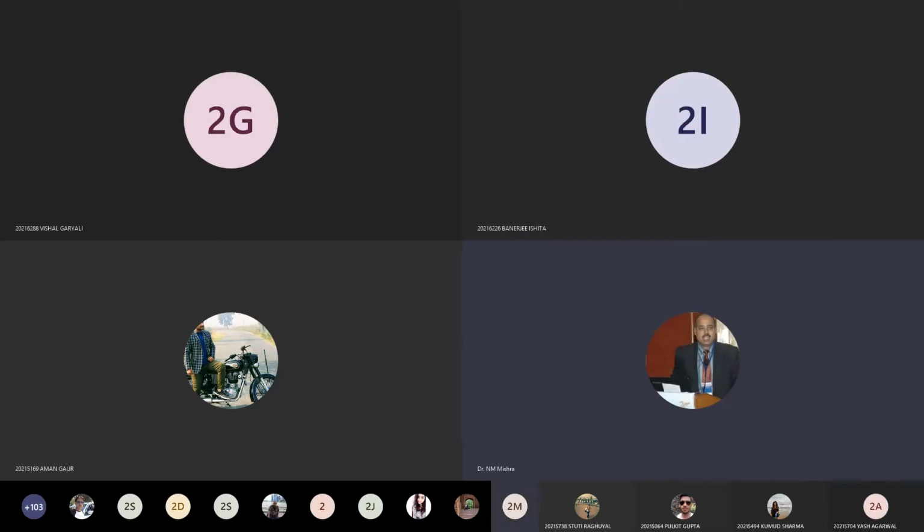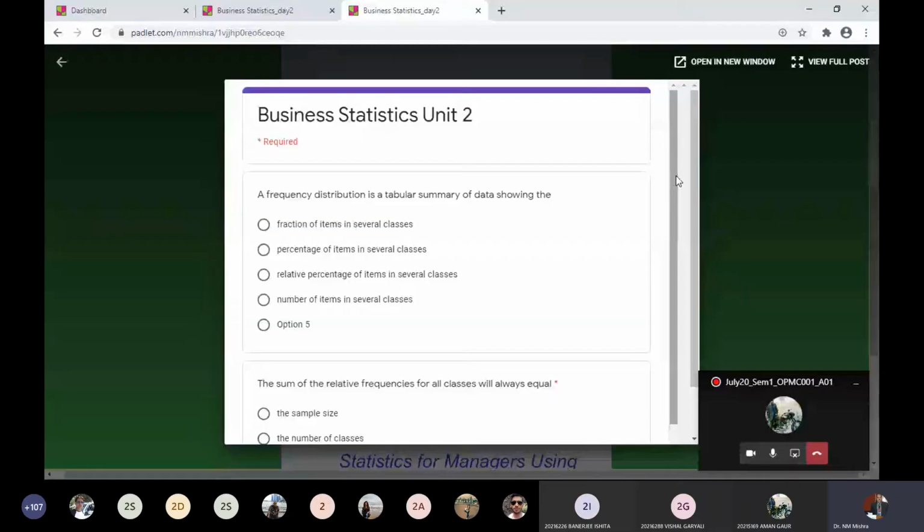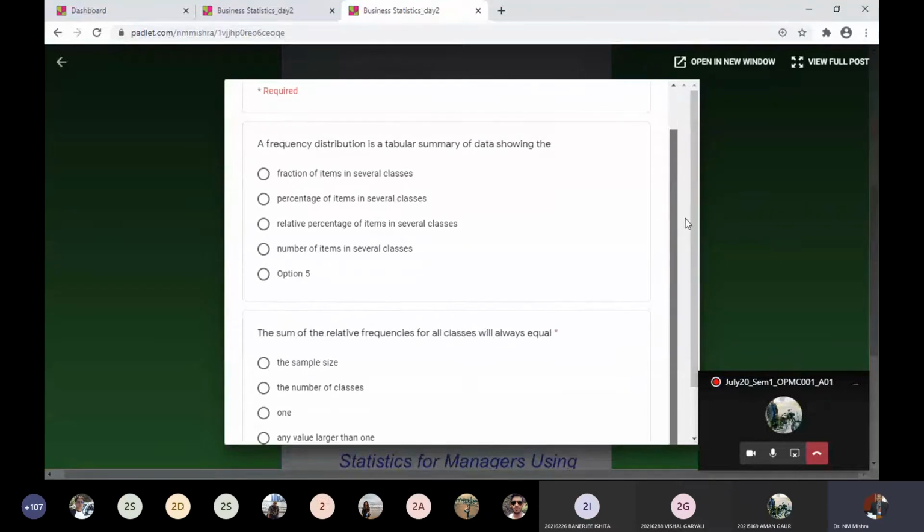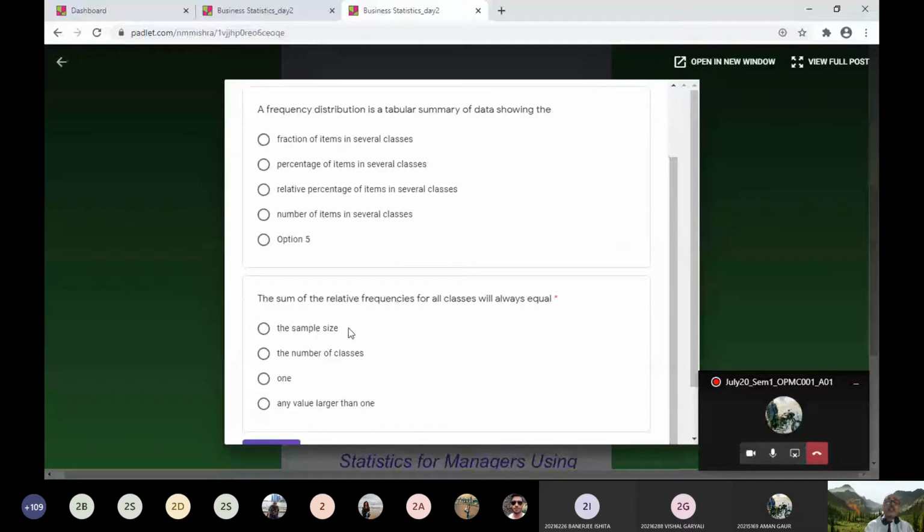These two questions all of you have to answer at the end of this class. These two questions I have already given. The frequency distribution is a tabular summary of data, and the sum of relative frequency of all classes will always be equal to one. You can submit it here.